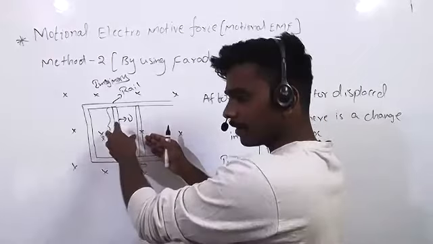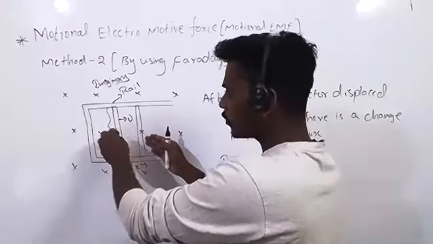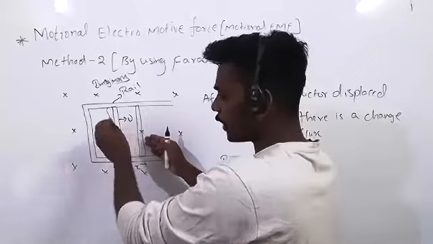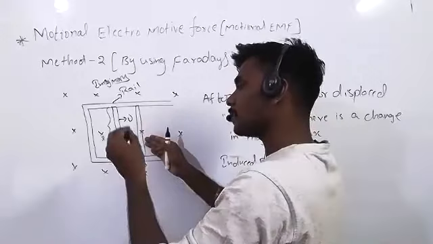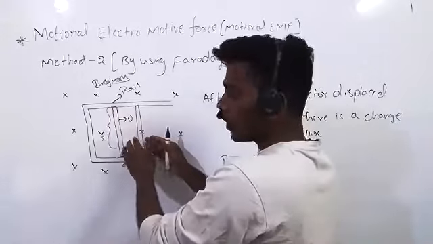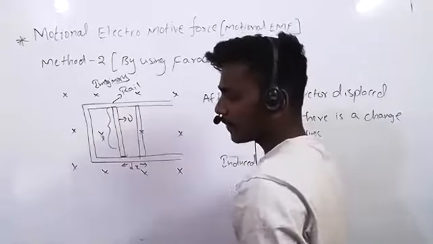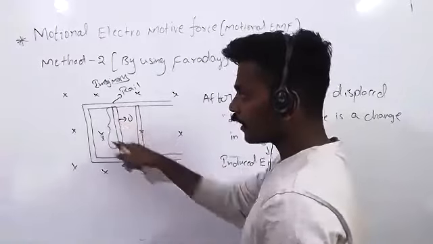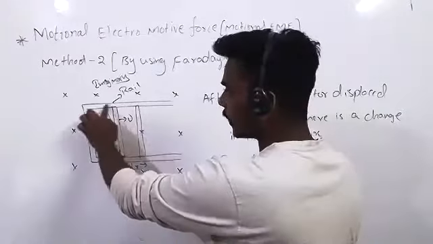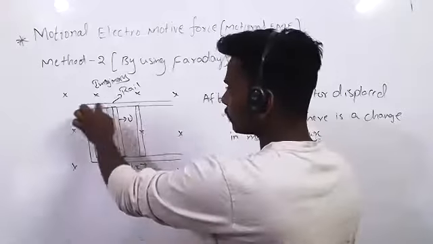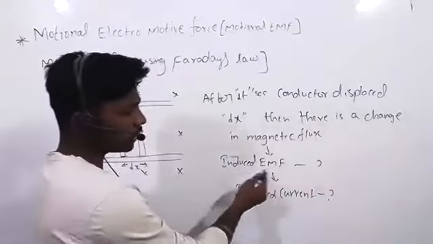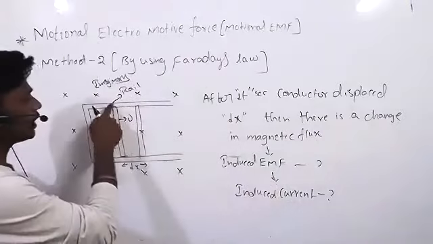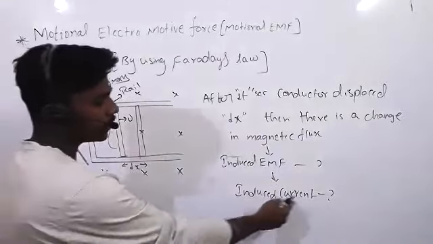Before, the area was small, so fewer field lines passed. Now the area increases, that means more magnetic lines of force pass inside. So flux changed, right? When there is a change in flux linked with the coil, it produces induced EMF. If this coil is a closed loop, then it produces induced current also.